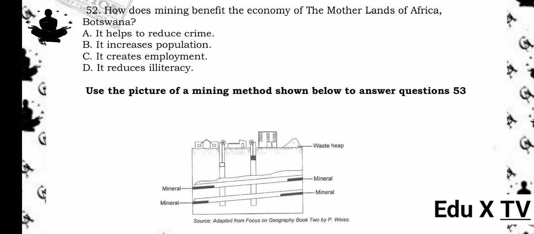52. How does mining benefit the economy of the motherland of Africa, Botswana? A. It helps to reduce crime. B. It increases population. C. It creates employment. D. It reduces illiteracy. The answer is C. It creates employment. Reason being, mining provides jobs for many people, from engineers to laborers, helping to boost the economy and reduce unemployment in the country.